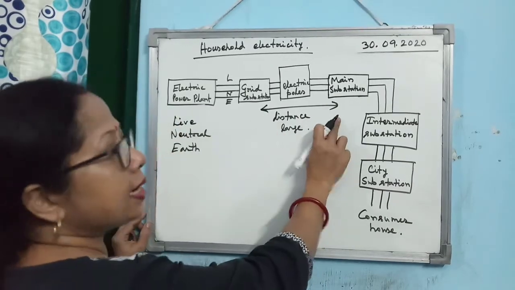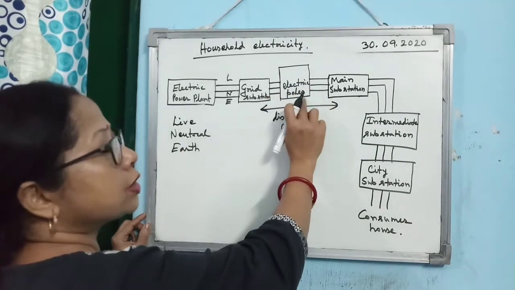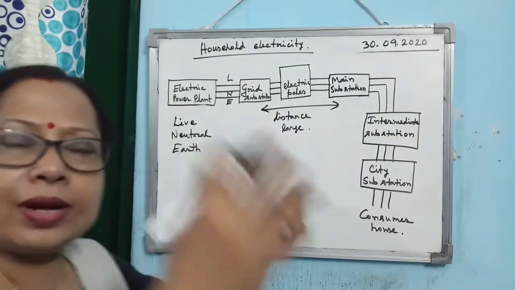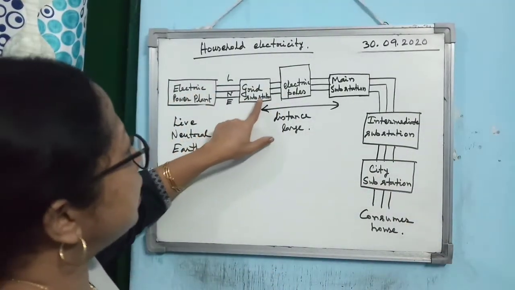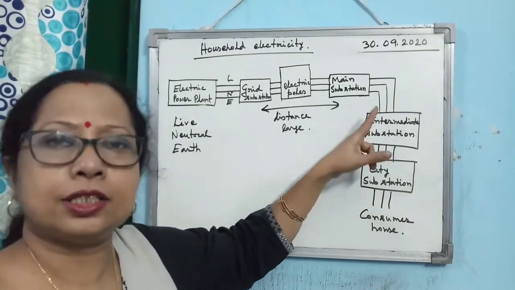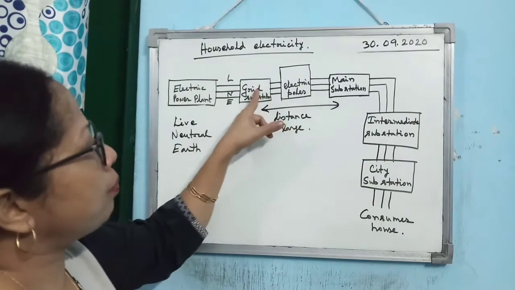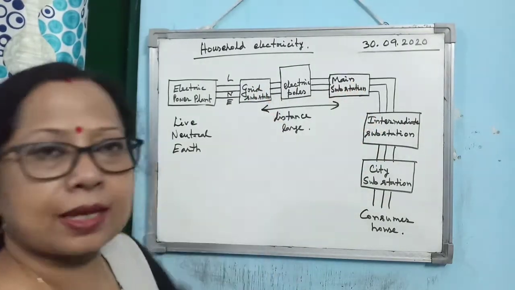So what is done? In between, electricity is transmitted through electric poles. I have written electric poles. Several electric poles are there because the distance between the grid substation and the main substation is generally very large. So through the electric poles, electricity is transmitted to the main substation.